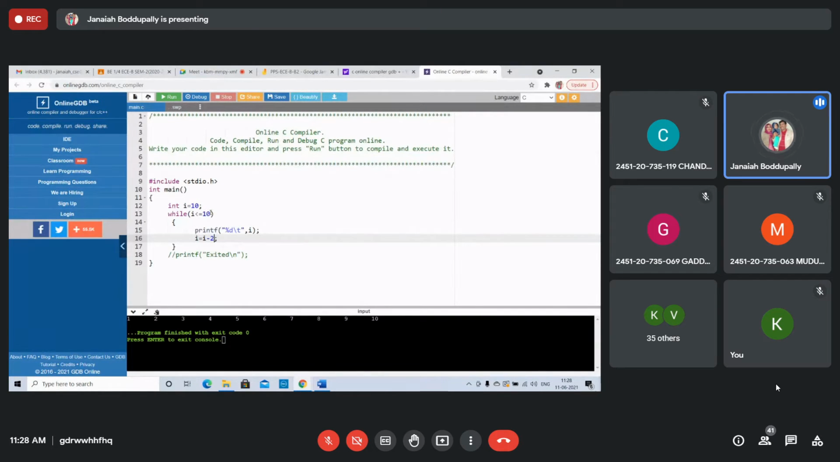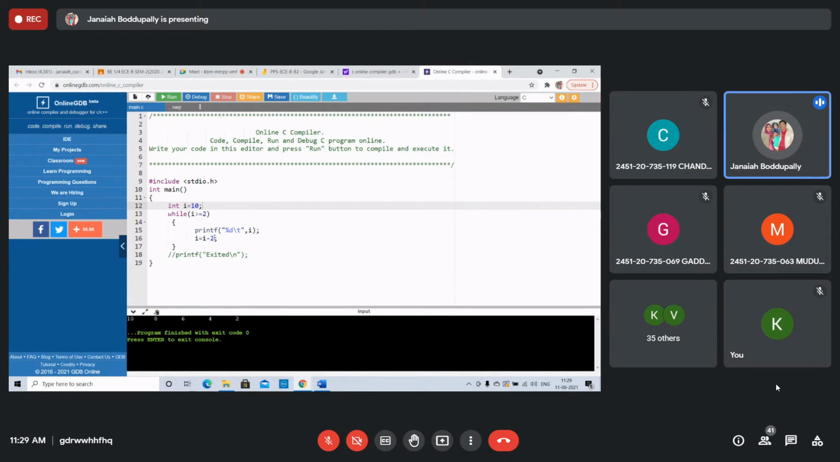But you should change the condition. The condition should be i is greater than or equal to 2. Because the condition is changed, i greater than or equal to 2. See, that's it. 10, 8, 6, 4, 2.